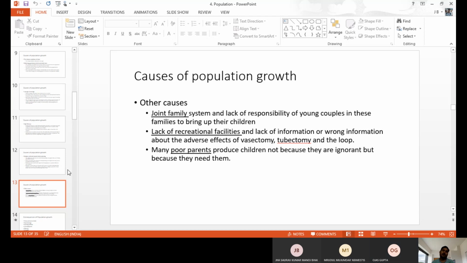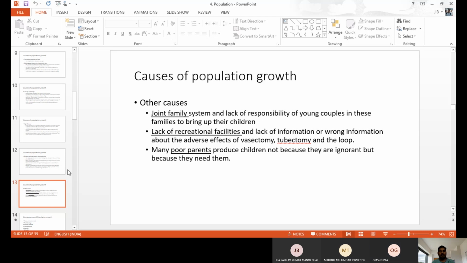People are also not able to come out of the house. They have to be inside the house only. So with this lack of recreation, the only fun or enjoyment is sexual intercourse with wife or husband. Because of this reason, we may get overpopulation, like in the recent COVID lockdown period. Those are also reasons for overpopulation, and then there are poor parents.